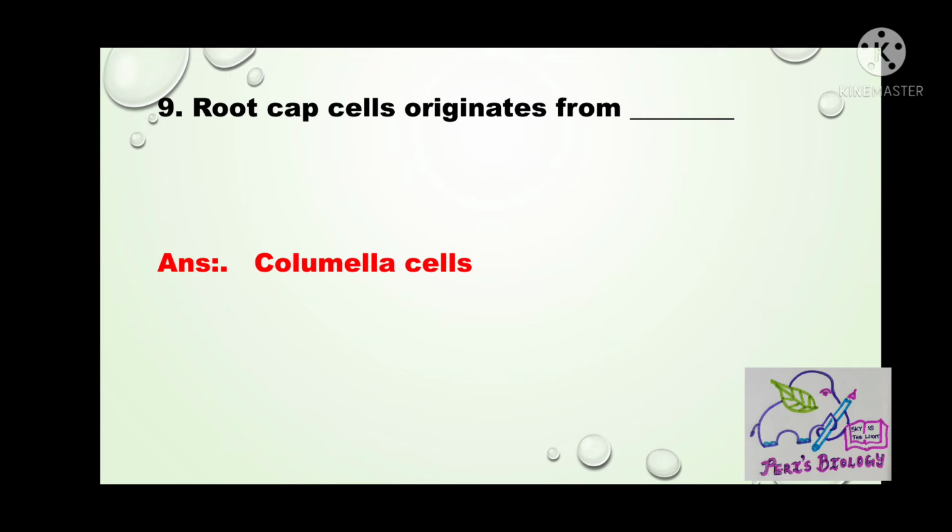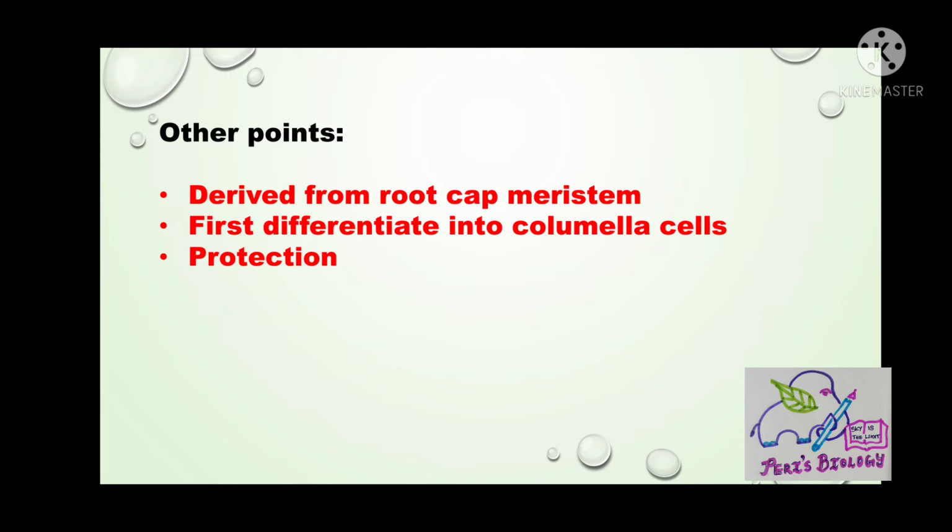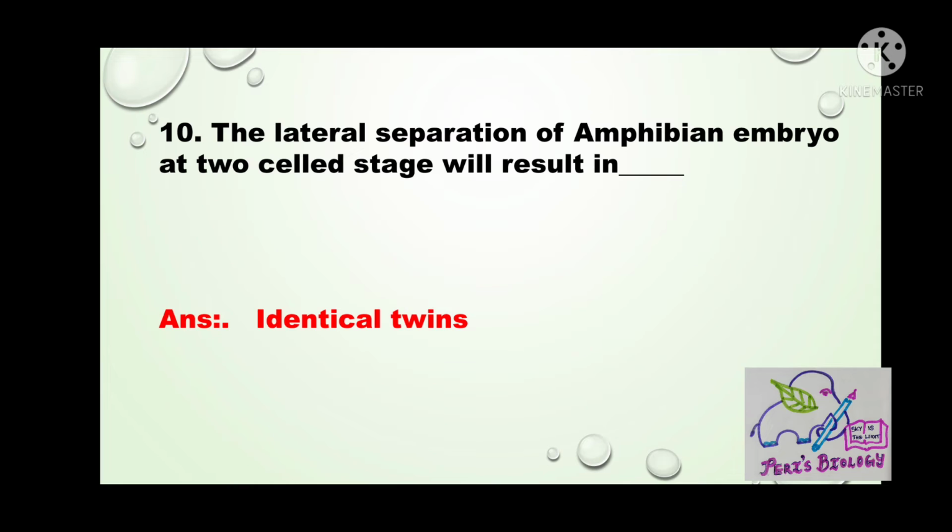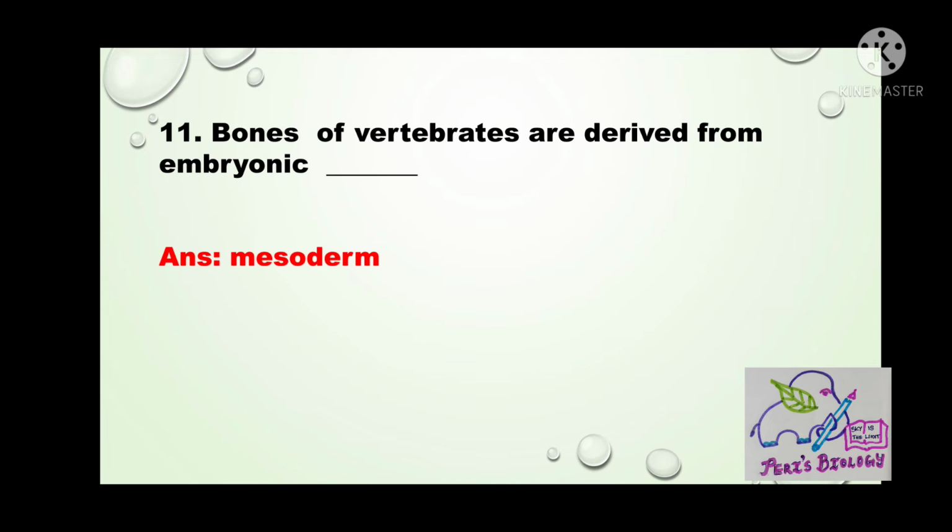Next question. Root cap cells originate from. Answer is columella cells. Here, root cap cells derived from the root cap meristem push cells towards the cap region. Root cap cells first differentiate into columnar cells, mainly involved in protection. Next question. The lateral separation of amphibian embryo at two-celled stage will result in. Answer is identical twins.